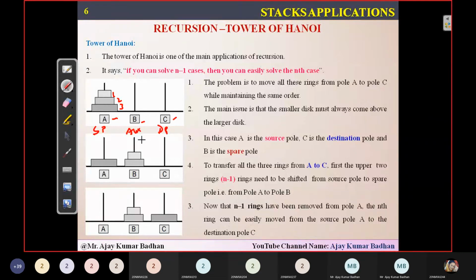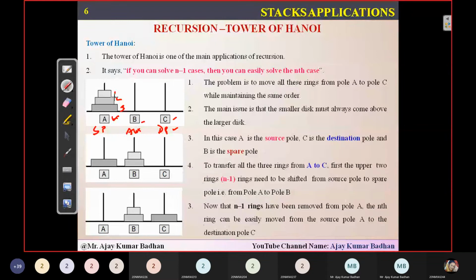Now your task is that you have to shift these three disks from the source pillar to the destination pillar. From the source pole, you have to make them go to the destination pole. That is your task. And it should be in the same order as represented. The larger disk should be at the bottom and the shortest disk should be on top. You can see here 1, 2, 3. The third disk is the largest. The second disk is somewhat shorter than the third disk. Whereas the first disk is somewhat shorter than this. So it should be in this particular order. The smallest disk should come on top and the largest disk should be at the bottom.